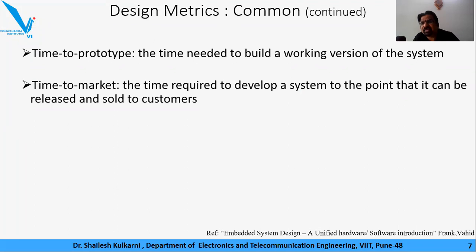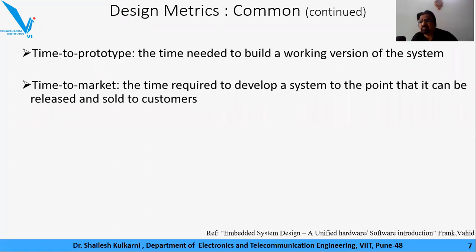The name itself is sufficient in order to understand the meaning of it. It is the time that is required to develop a system to the point that it can be released and sold to the customer. Now, what is the time involved? If you refer back to the development process, from conceptualization to the release of that particular product into the market, whatever time it takes is referred to as the time to market.